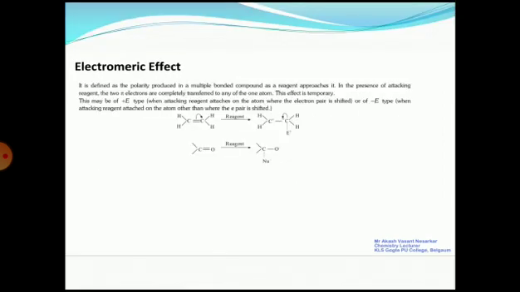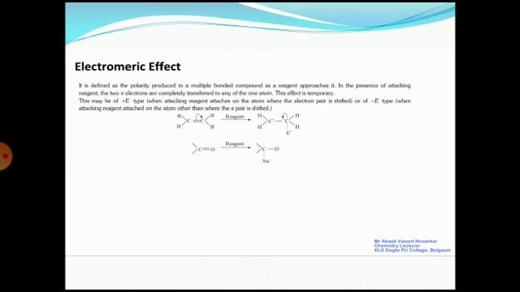Now the second effect is the electromeric effect. This electromeric effect is very important in the case of molecules which contain a double bond, and this effect is shown by the molecule which contains the double bond. It is defined as the polarity produced in a multiple bonded compound as a reagent approaches. So as a reagent approaches the multiple bonded compound, this effect arises.